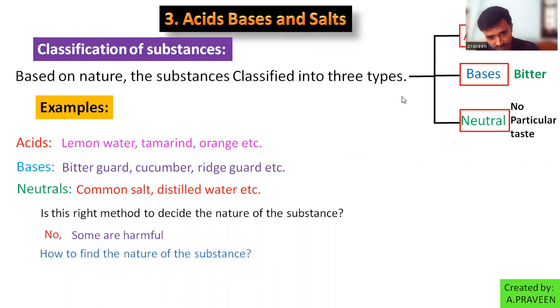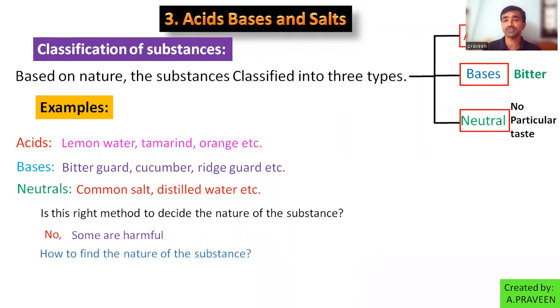Then how do we find out the nature of the substance without tasting them? I don't know whether it is good for our health or harmful to our health. So I won't use this method always. Only in food substances will it help you.